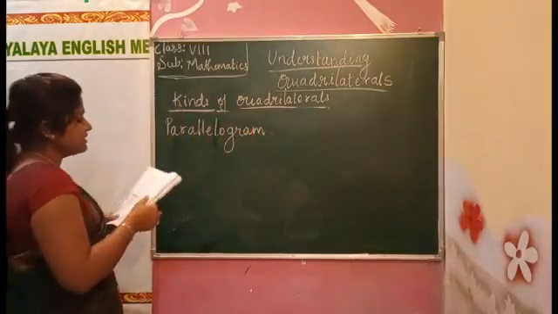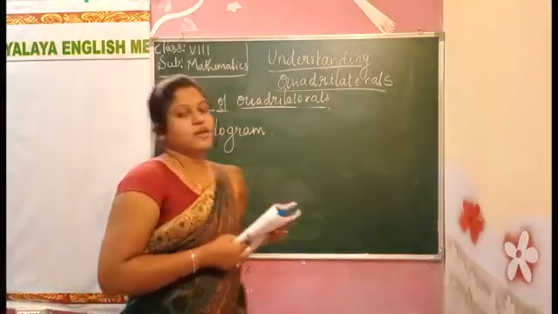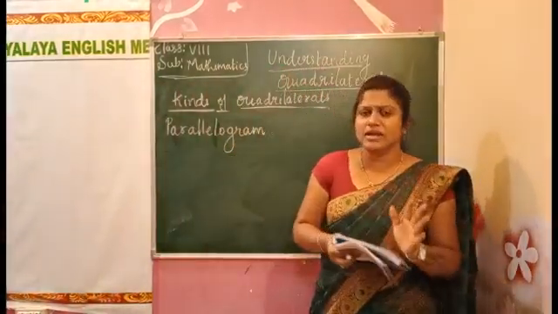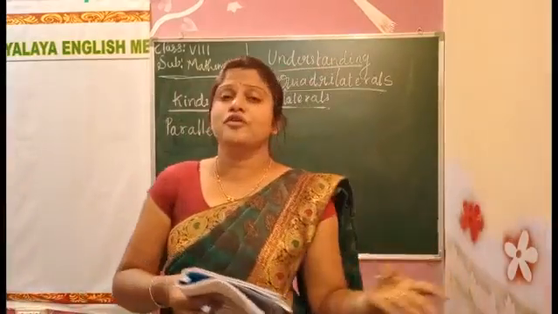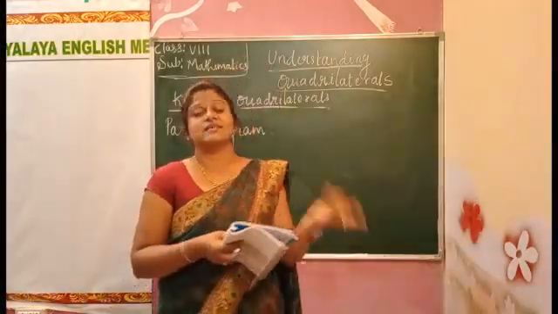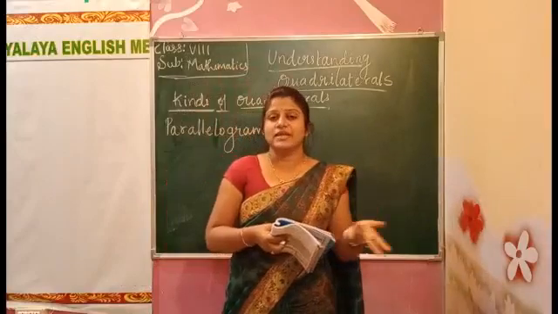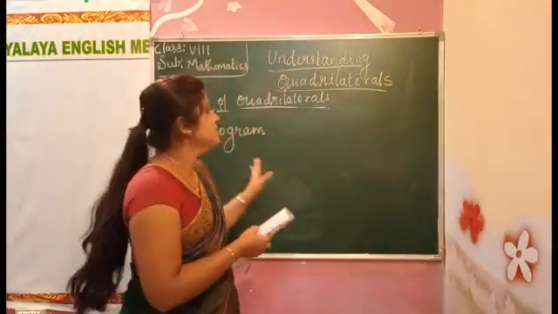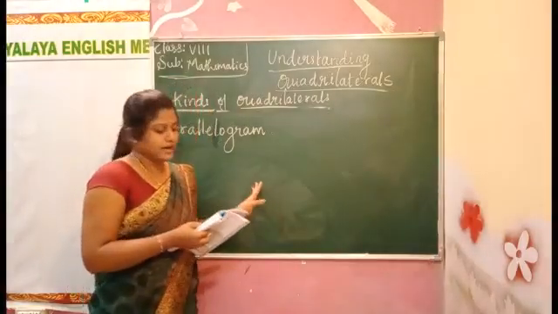Okay, the next kind is parallelogram. What is the meaning of parallelogram then? Parallelogram is like a quadrilateral. Here also we have 4 sides or more than 4 sides, like hexagon, pentagon, octagon. It is like a quadrilateral only.